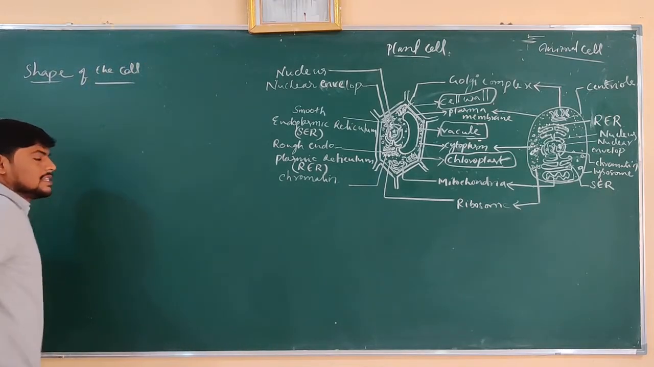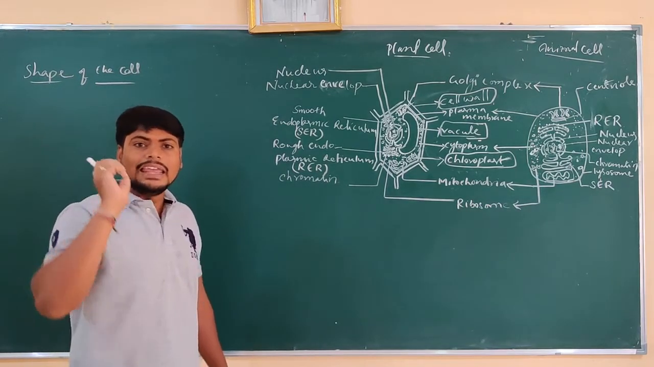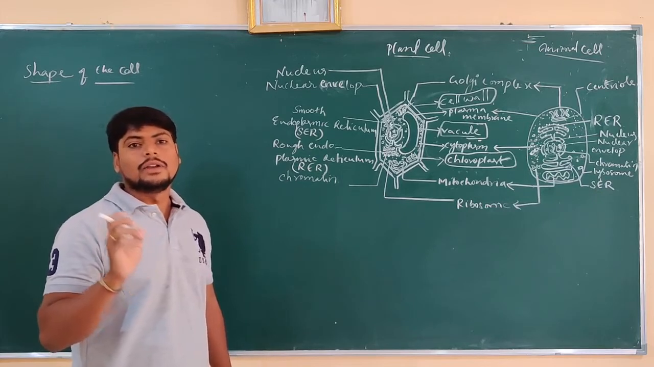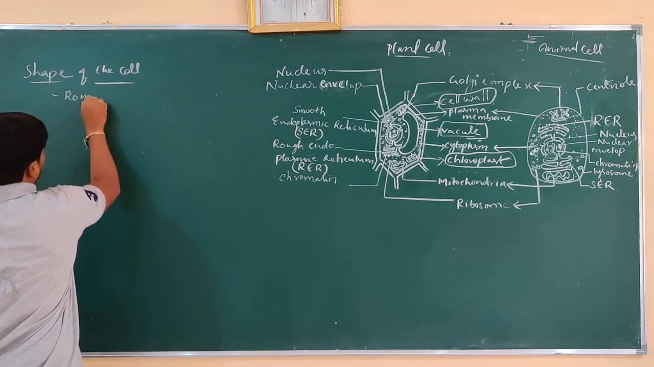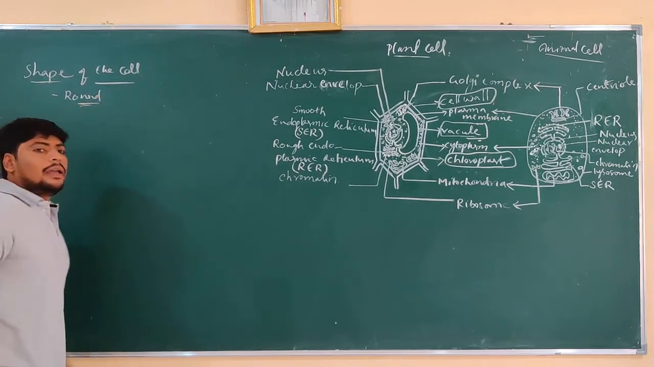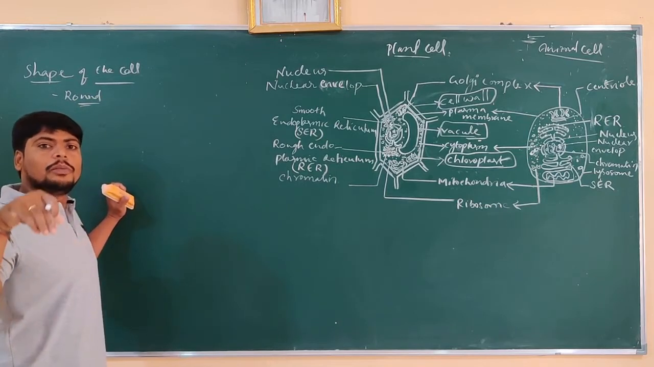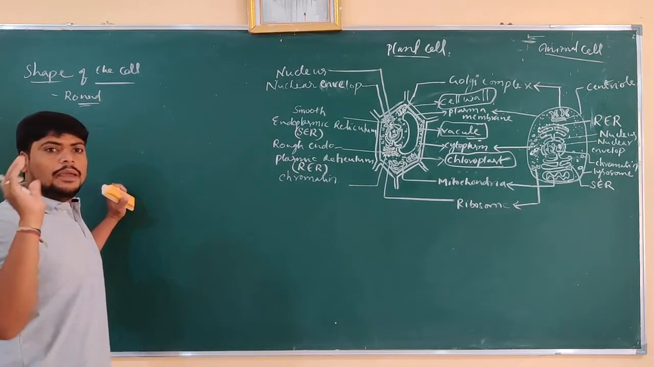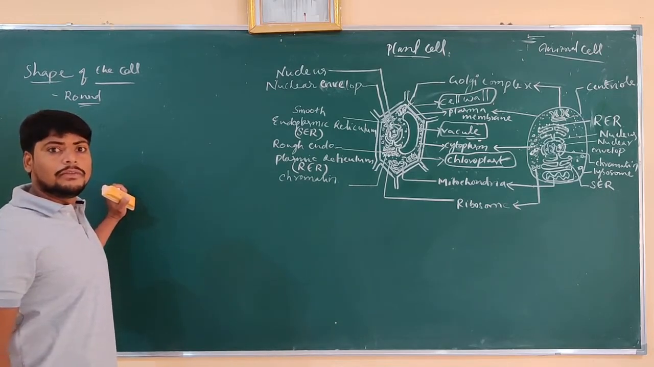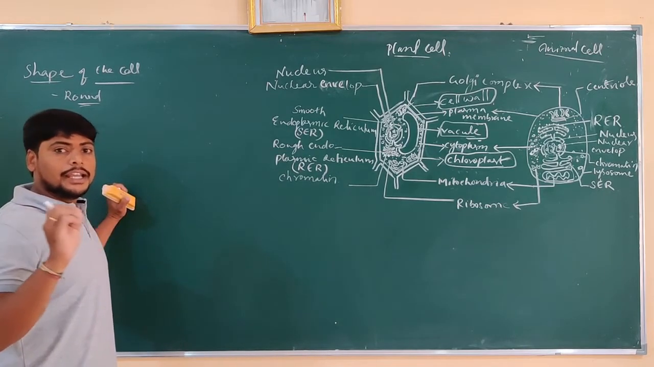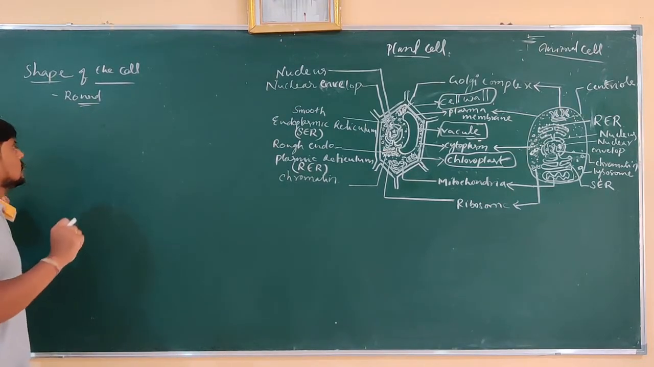Under the shape of cells, in general, almost all cells of any organism are usually found in a rounded shape. They are usually round in shape. But according to their function or the presence of body parts, they may show variation in their body parts as well as in their size and shape of the cells.